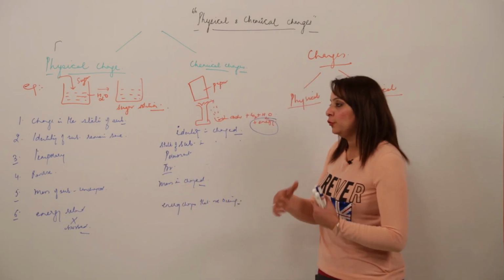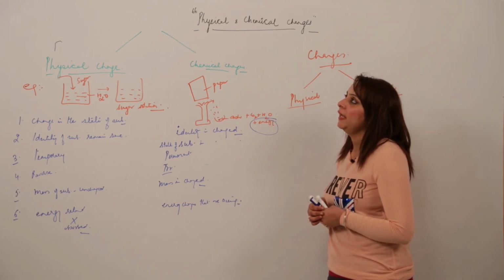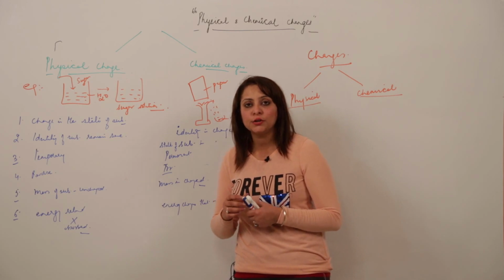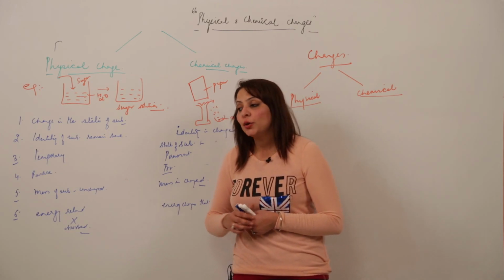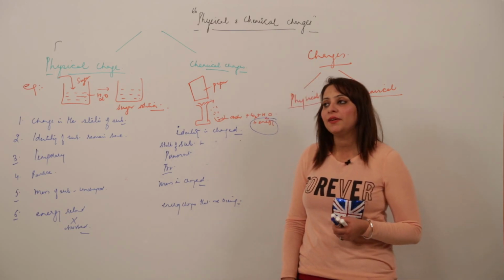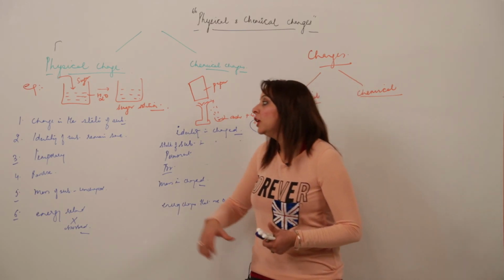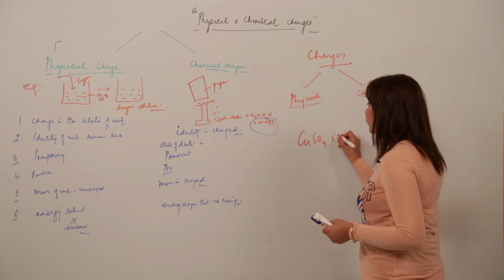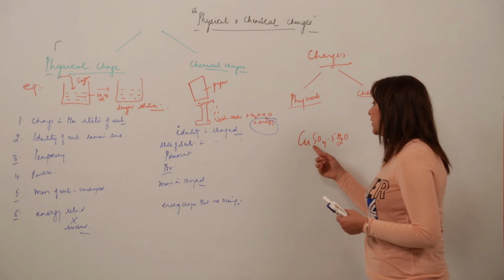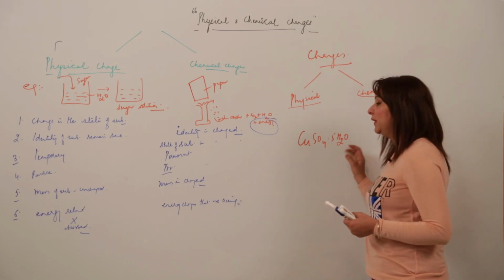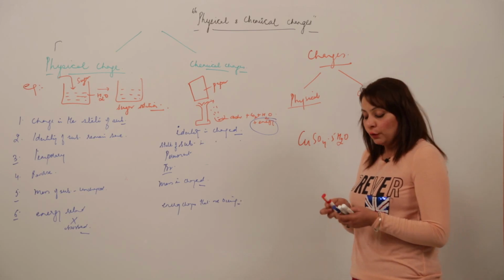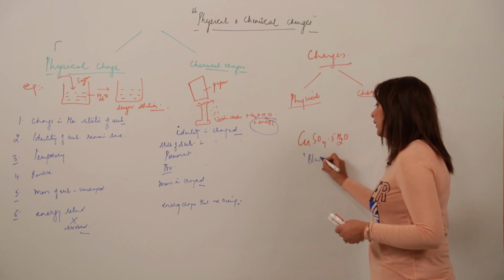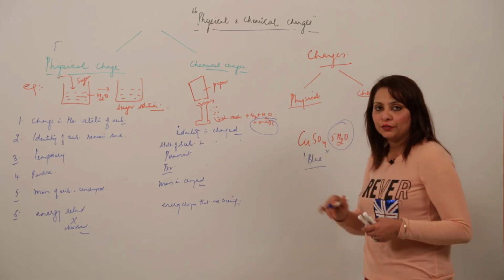For example, a few more examples, like dehydration. Dehydration means the loss of water, right? Under which category does dehydration come? I'll take one example. We have copper sulfate pentahydrate crystals, CuSO4.5H2O. This is copper sulfate, penta means 5, hydrate means 5H2O, the water of crystallization, which is attached to the copper sulfate. The color of this is blue initially because of the presence of this water of crystallization.